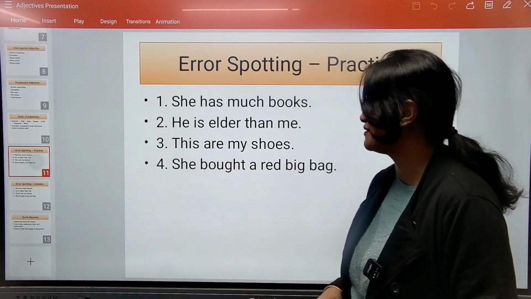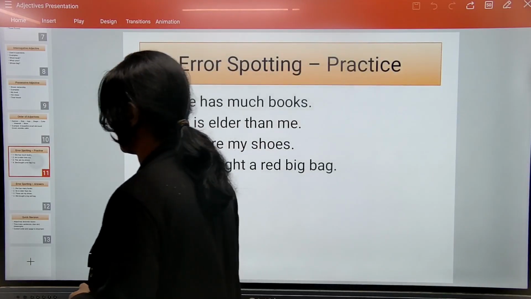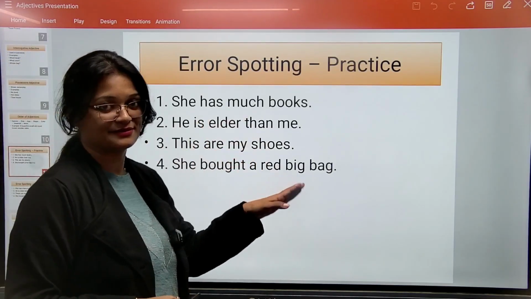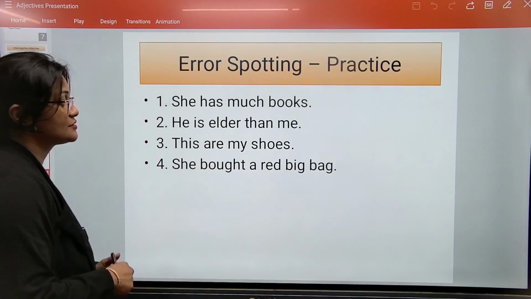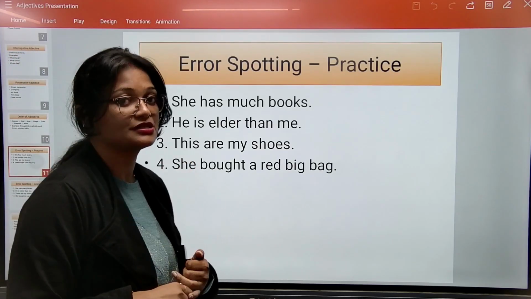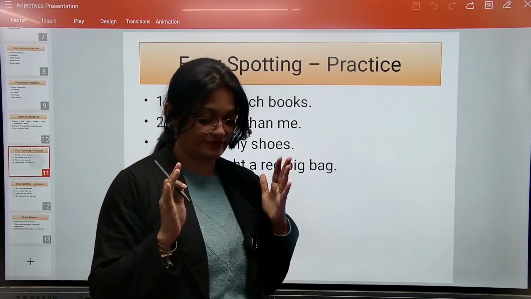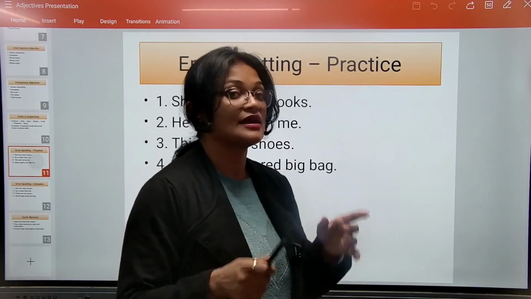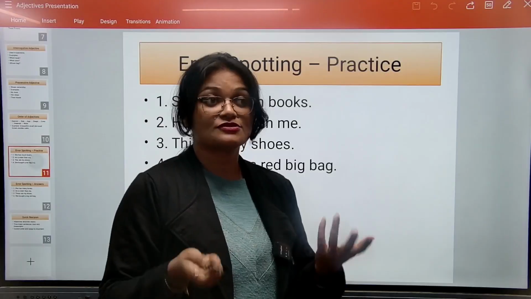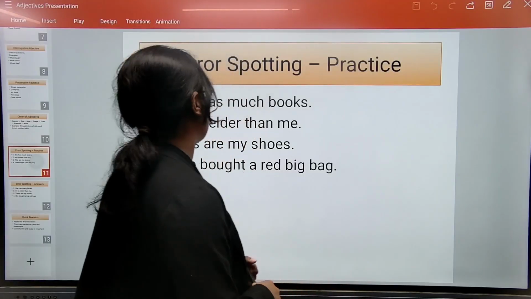Next, he is elder than me. So remember this thing. We never use elder ke baad than. We should always use older than me. Elder and then should not be written together. Remember these words. Elder and then should not be written together. Instead, use older than me.